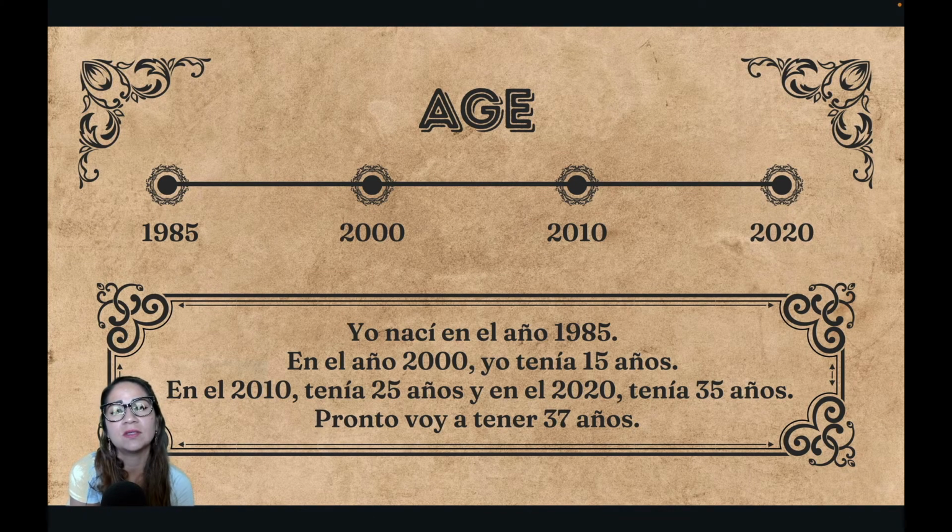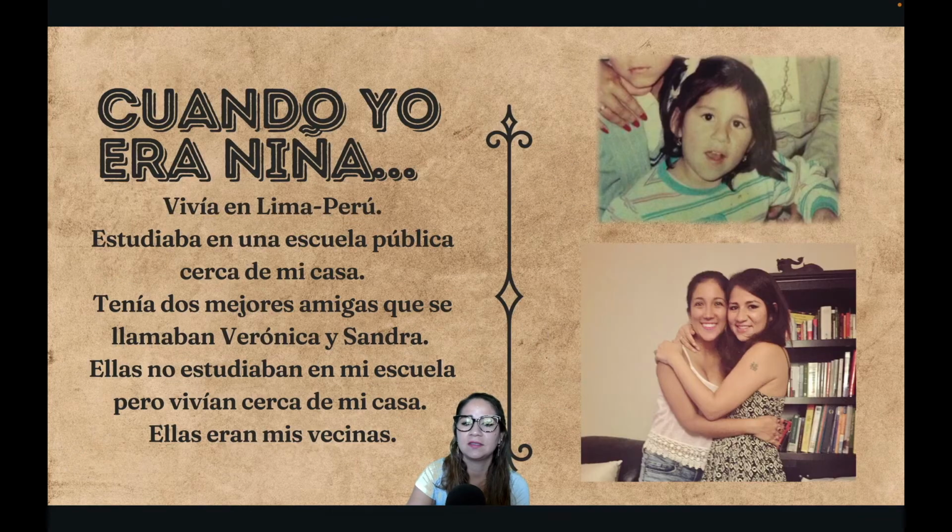But if I use it in the imperfect, I will use tenía. So as you already noticed, if the verb ends in AR, like estar, the ending is aba. But if the verb ends in ER or IR, the ending is IA. That's for yo and usted, él, ella, as I said, they have the same end. Okay, and so here I have a few sentences of when I was a little girl.